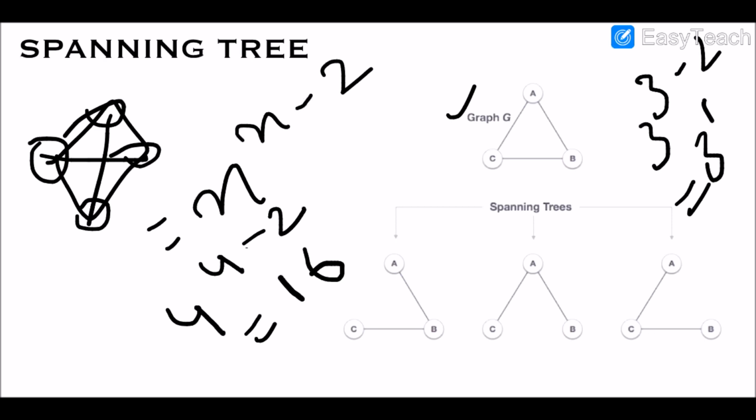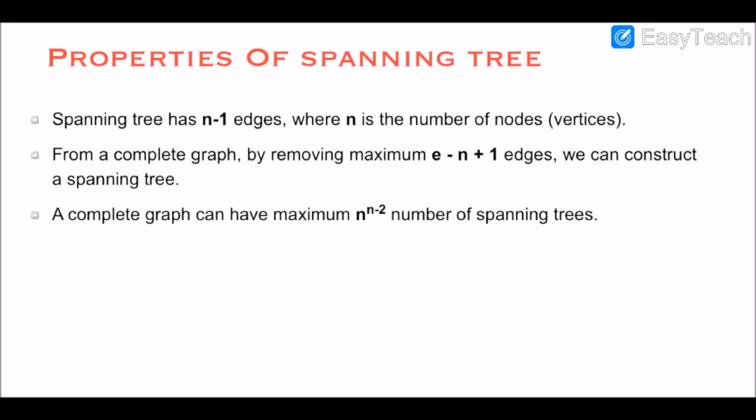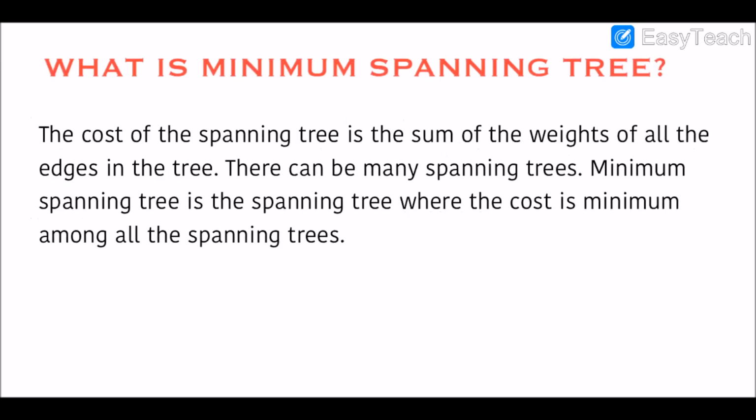But what about the tree if it is not a complete graph? So there we use a theorem which is known as Kirchhoff's theorem to find the number of spanning trees if the given graph is not a complete graph, right? So the next topic is minimum spanning tree, and this is the most important topic in this particular concept of spanning trees. And what is this minimum spanning tree?